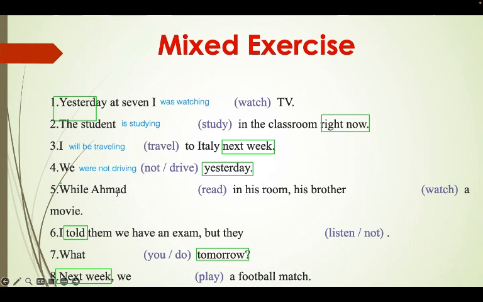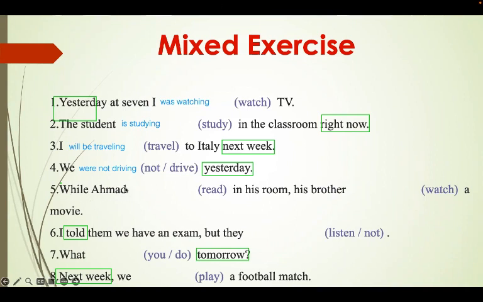Now number 5, it has 2 questions, okay? You need to find 2 answers. So while Ahmed, this one could be in the present continuous or in the past continuous, you can use both of them. Present is easier, but let's do it in the past continuous.